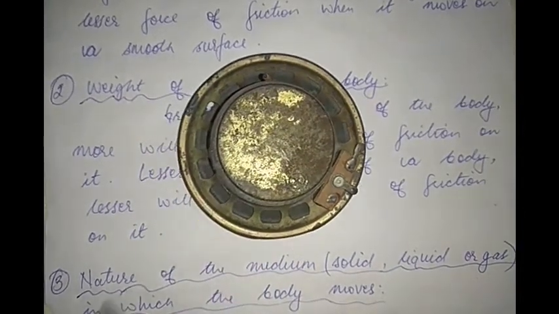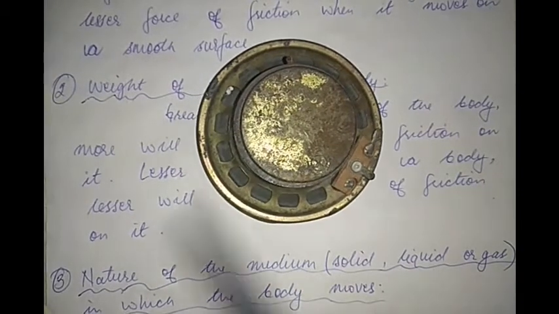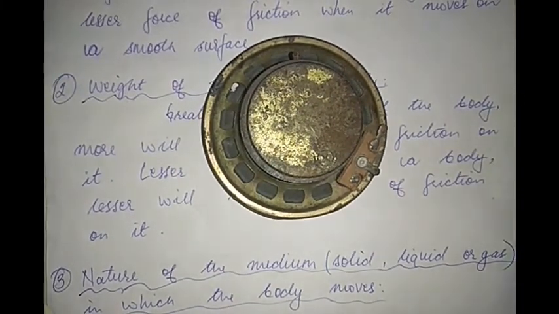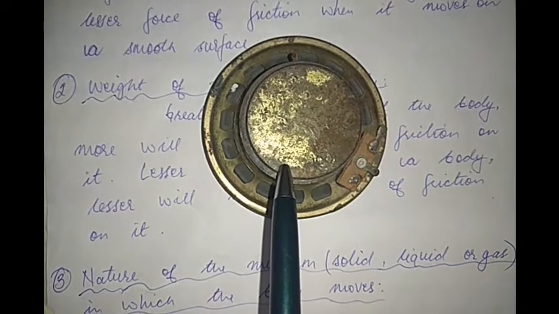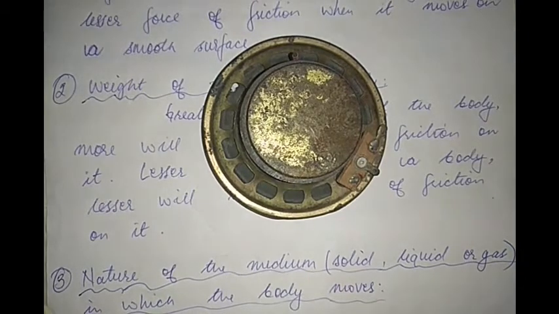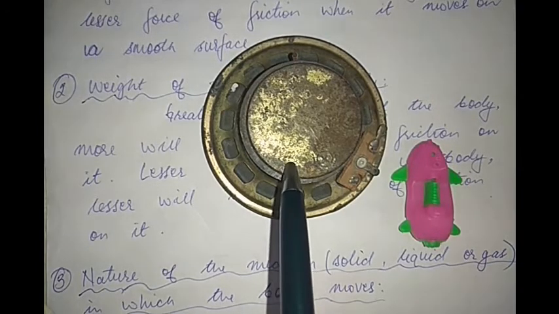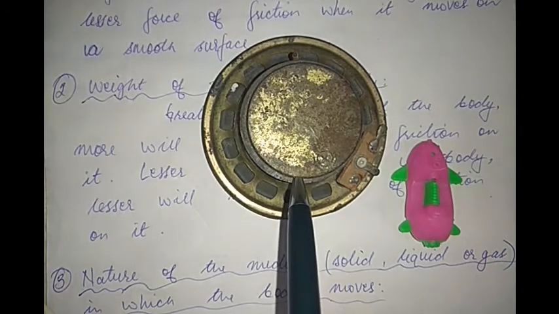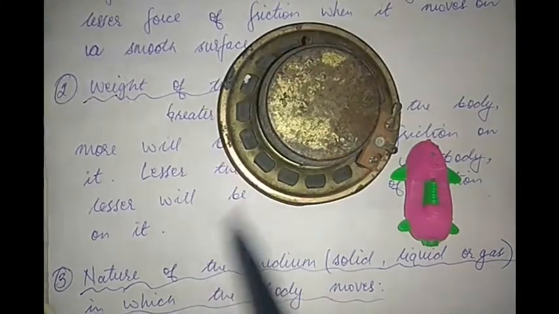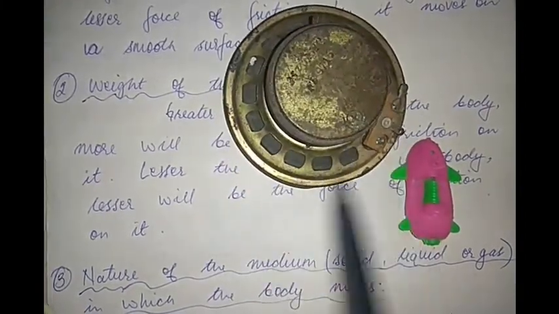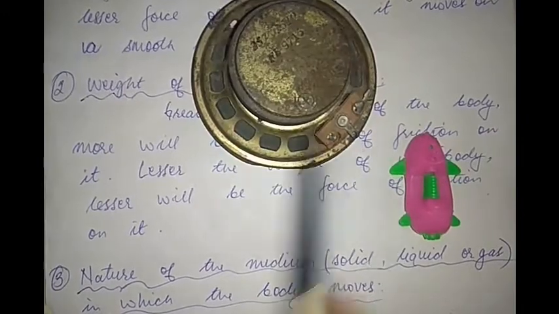It's difficult for me to move this magnet compared to my toy car. Why? Because this magnet has greater weight. It is heavier, like I already said, compared to my plastic car. So since the magnet is heavier, it experiences more force of friction. Therefore, it's difficult for me to move it. I can move it, but it's difficult.